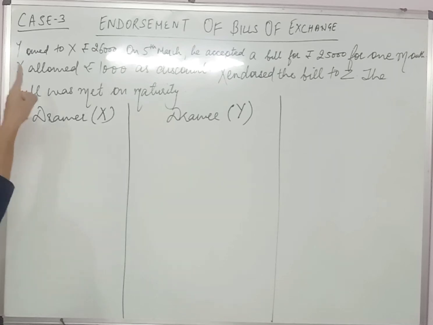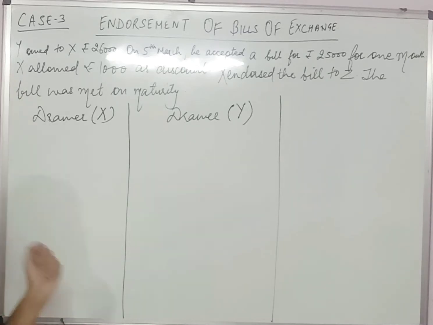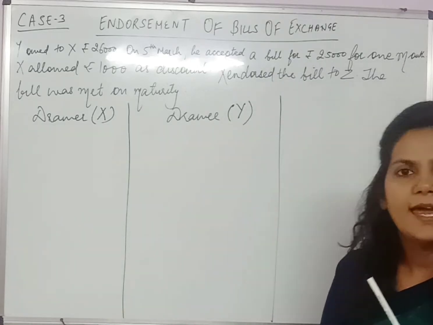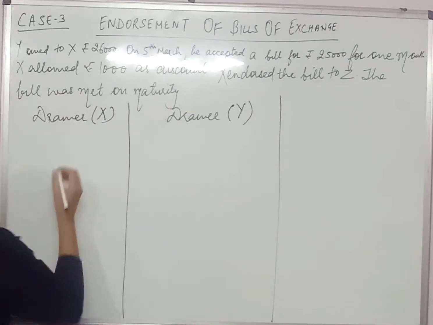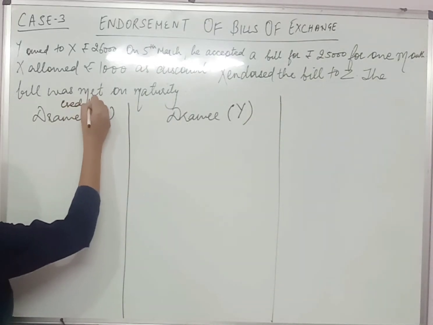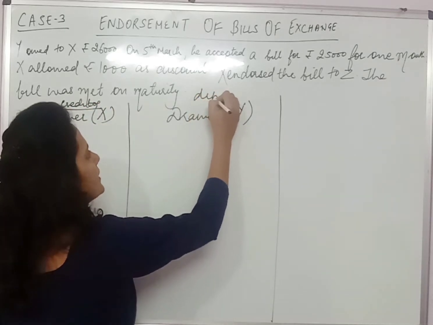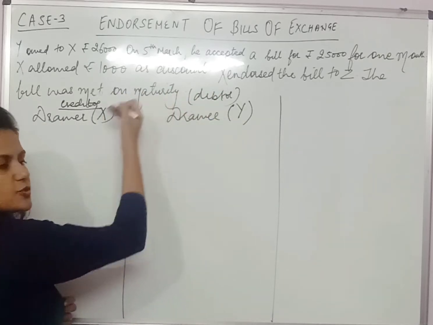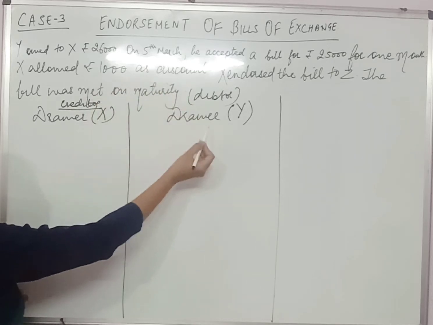Now read the question. Y owed to X rupees 26,000 on 5th of March. Y accepted a bill for rupees 25,000 for 1 month from X, and then X has given him a discount as well. So what is happening in this case? Here X is the creditor, because you know drawer is always the creditor and drawee is debtor. Now Y owed X, it means Y has to make payment to X. So it means that X is going to write a bill on Y.